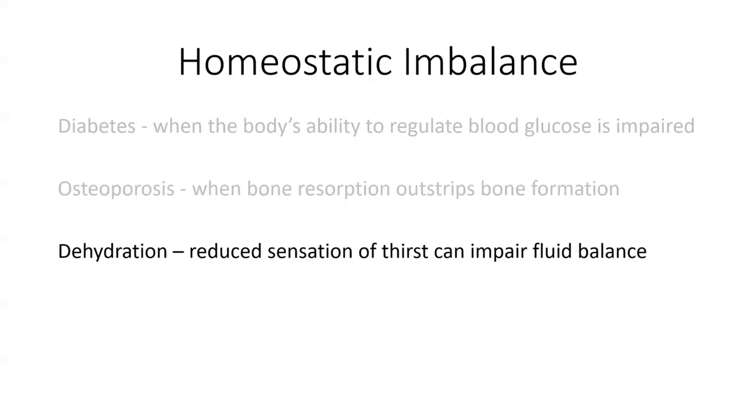An example of homeostatic imbalance that becomes more prevalent with aging is dehydration. As we age, our receptors become less efficient and our ability to sense that we are thirsty diminishes. In this scenario, although our control centre and our effector may still be working effectively, if we don't know we are thirsty, we will not be moved to have a drink. The risk of dehydration also tends to increase as we get older due to decreased appetite, difficulty swallowing, and decreased kidney function.